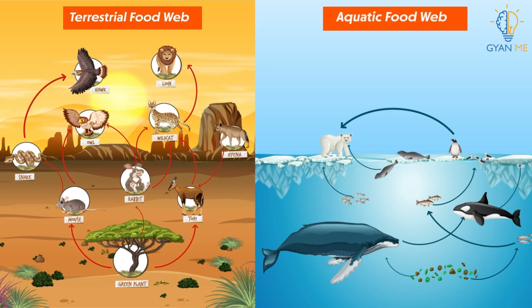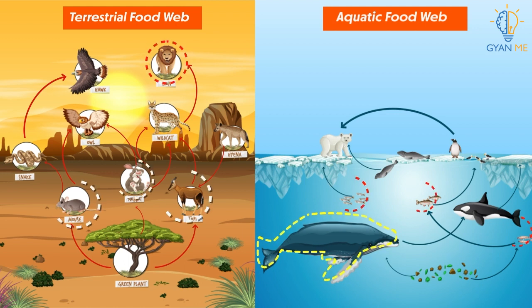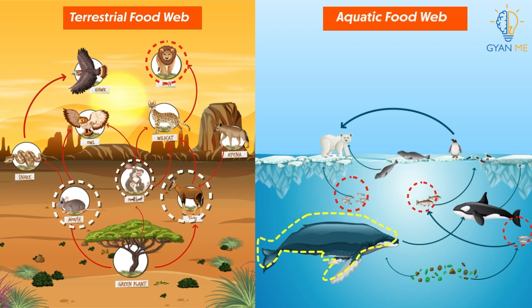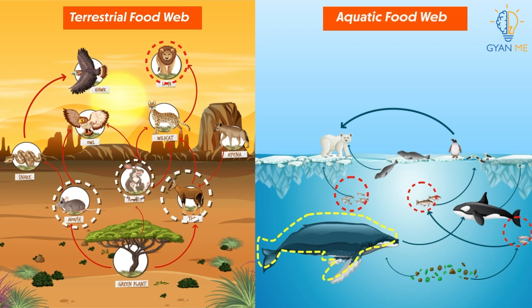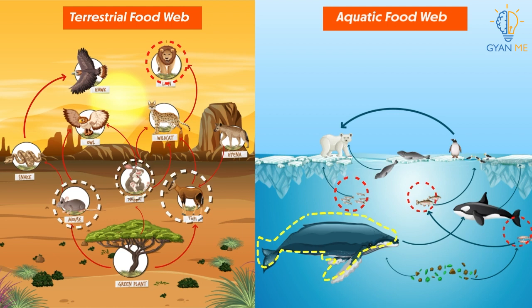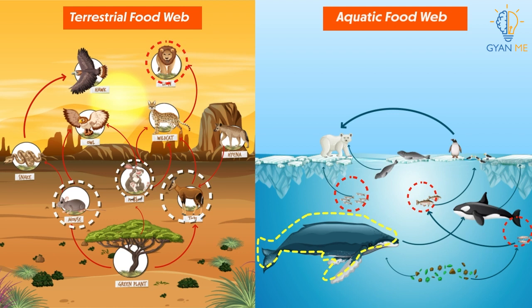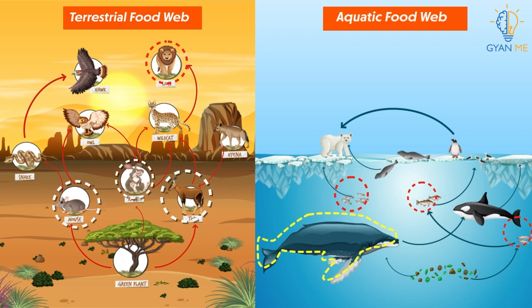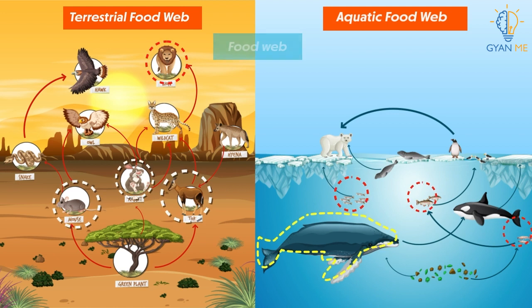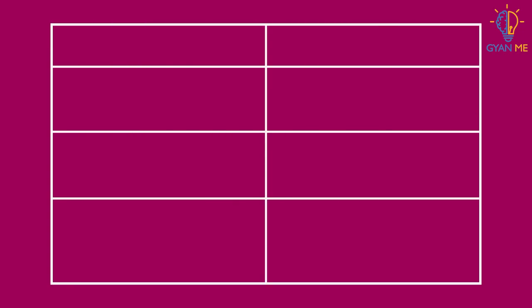Students, observe this food web very closely. Usually, most of the animals are part of more than one food chain. That is, they eat more than one kind of organism from various food chains in order to meet their food and energy requirements. These interconnected food chains form a complex web called a food web. So let's quickly list out some important differences between food chain and food web.